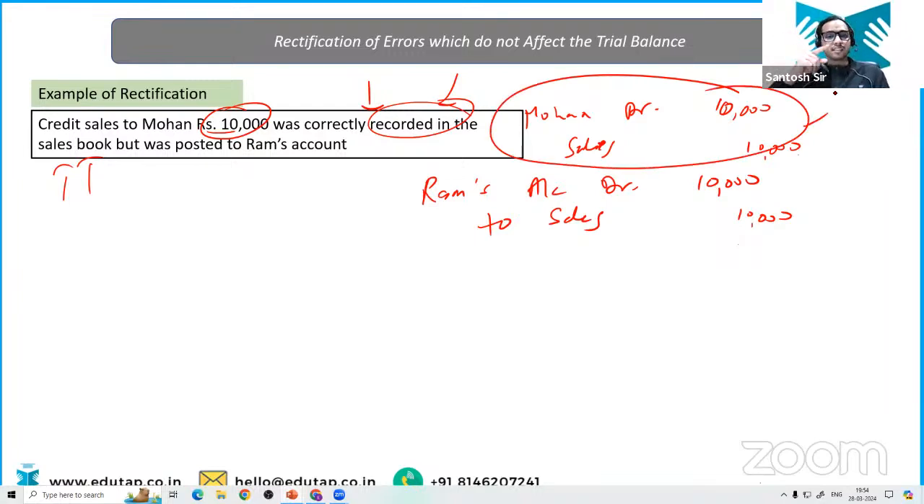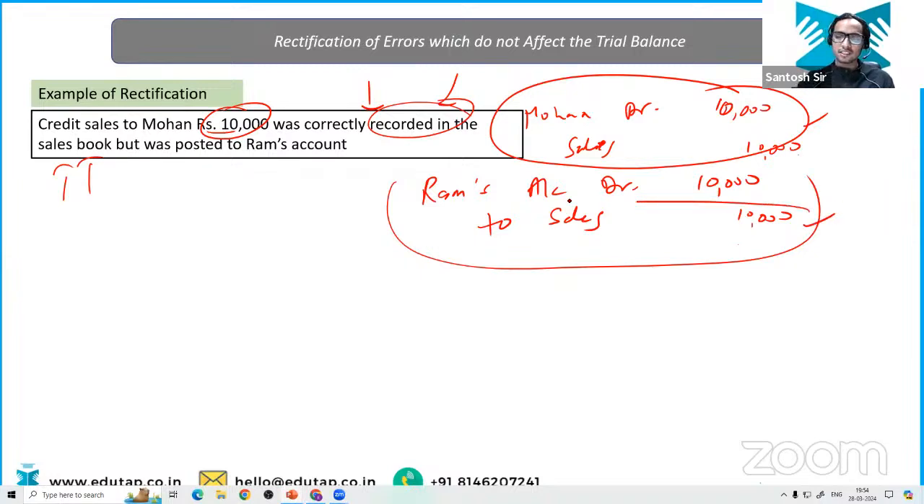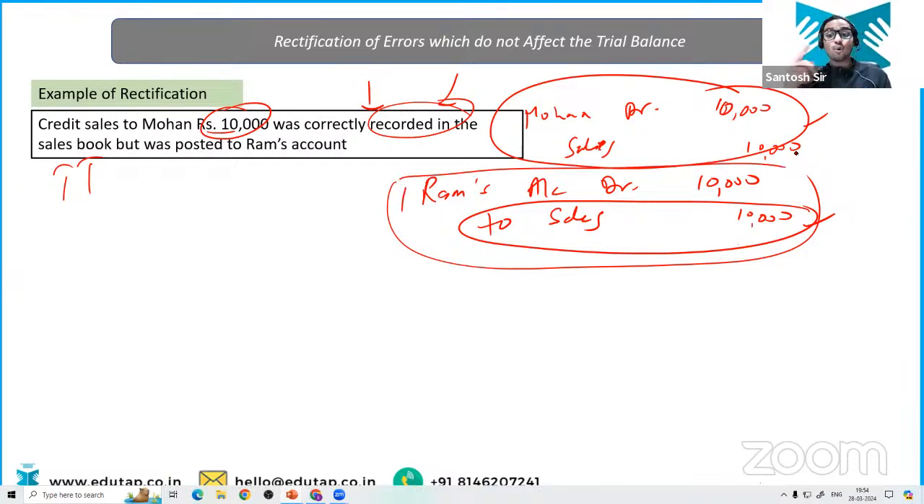In the correct entry, the sales account should be credited by 10,000. In this entry as well, this is correct. So you don't have to do anything with the sales. What do you need to do? Ram's account is over debited by 10,000. So what do you need to do? You need to credit Ram's account by 10,000.